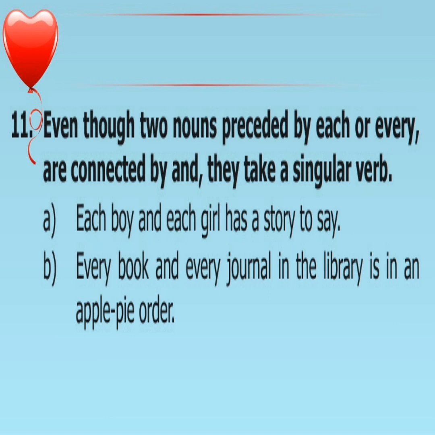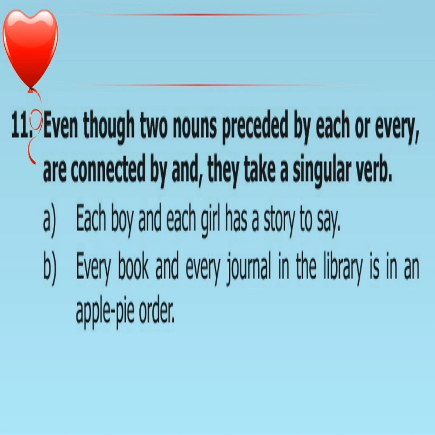Let's see the next rule. Even though two nouns preceded by each or every are connected by and, they take a singular verb. Already we had seen each, every comes, means what we have to do. Now each and every are preceded, but if there is and in a sentence, the verb is singular. Example, each boy and each girl has a story to say. Here each is there, but the connector and is there. So after girl, the verb is has, not have.